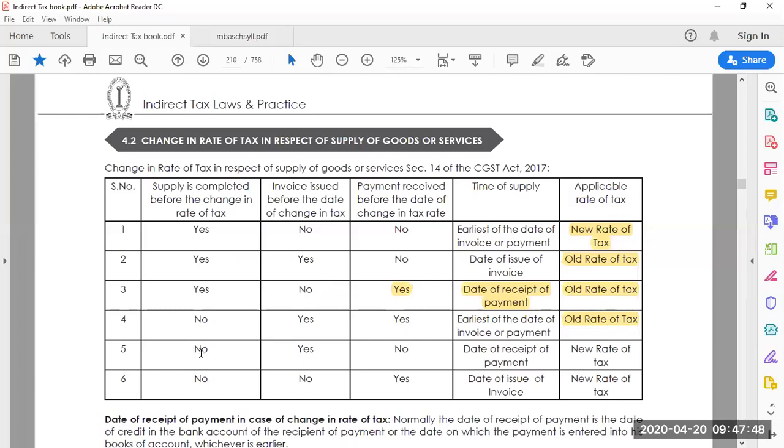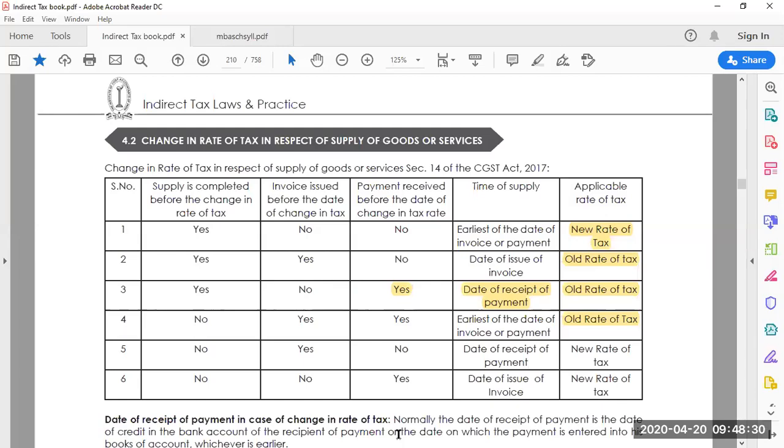Fifth case. Supply of goods, no. Invoice issued before the date of change in tax, yes. Payment received before the date of change in tax, no. So in this case, the date of receipt of payment is considered. Compared to the fourth case, look at the fifth one. Supply is not done. Only the bill is issued. Payment is not done.